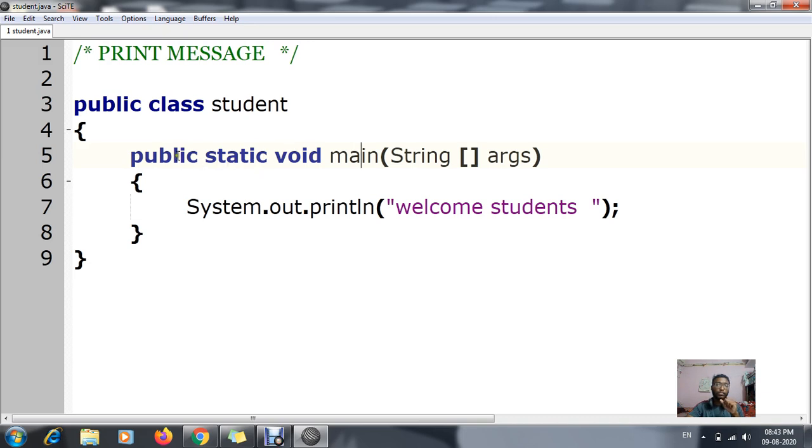Okay, now over here you can see public static void main, the whole thing is in small letters. Now string args is also in small letters, but you can see String's S is in capital letter. Can you see String's S in capital letter? In case you are writing it in small, you will be getting an error. This should be written as it is. And as I told you, case sensitive language means it will show an error, so we have to write it as it is.